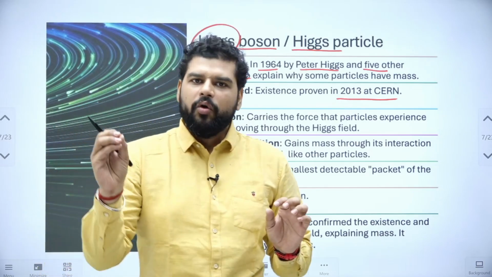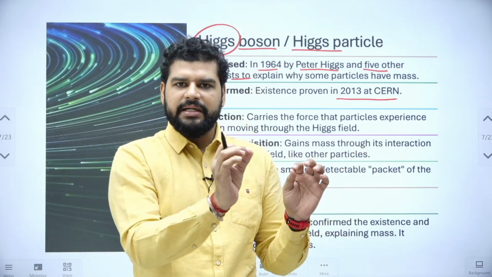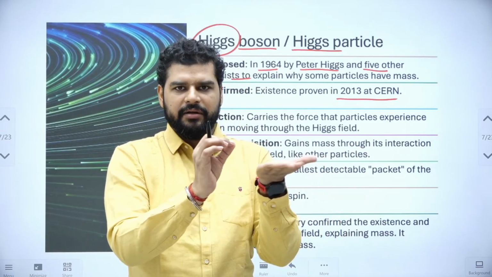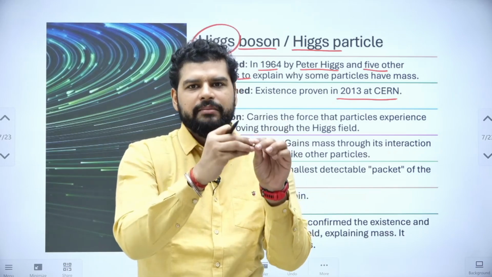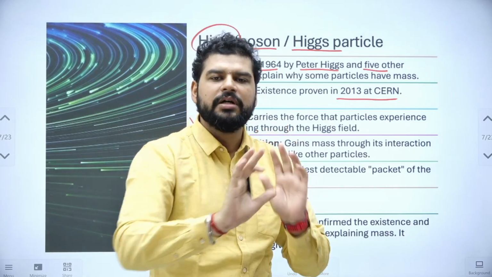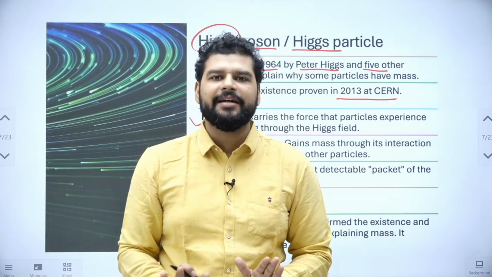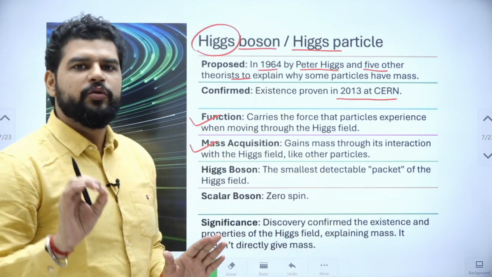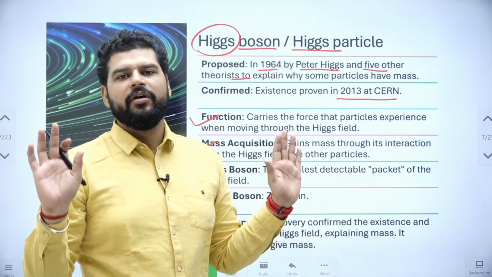So for example, a quark is traveling through the field, and whenever the particle is traveling, it will excite the field. All right, now that excitation will lead to the creation of a Higgs boson, and that boson will give the mass to the quark. Now this is in a very simplified, very non-technical way. All right, don't go into technical details because it is not at all required for UPSC.